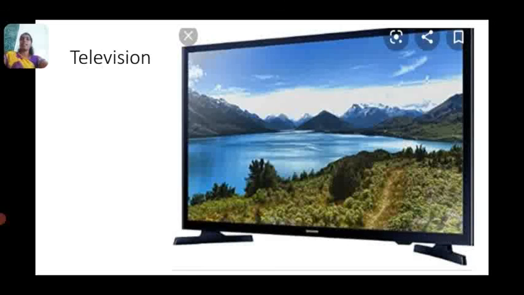This is radio. Earlier people used to listen to the radio and get information from the radio news, but nowadays we are not doing that. And also television is one of the different means of communication. Through this we can get information about the society.